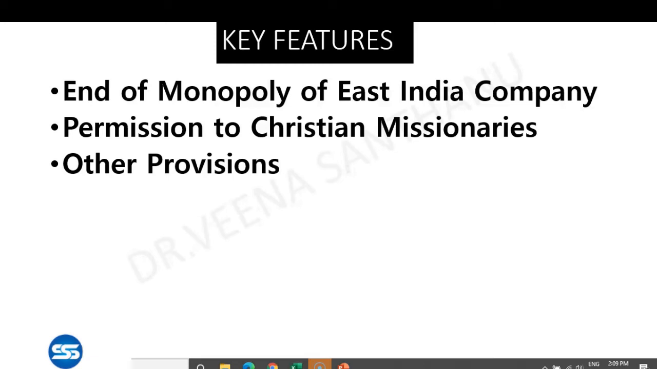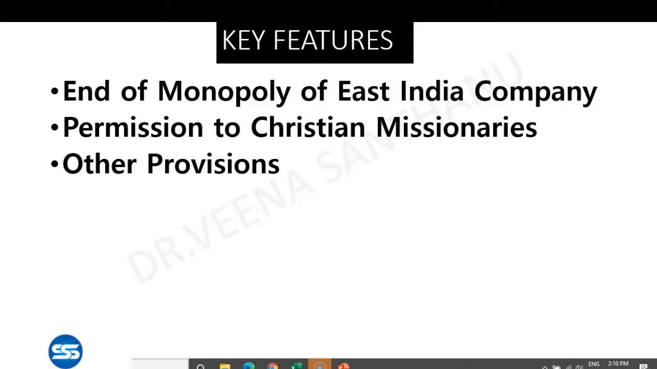Next was the permission to Christian missionaries to work in India for the spread of Christianity. They have utmost power to work in India, even in army camps, to spread Christianity. And the third heading is other provisions. The key features are end of monopoly of English East India Company, then second one is permission to Christian missionaries, and third, there are some miscellaneous points that I kept under other provisions.